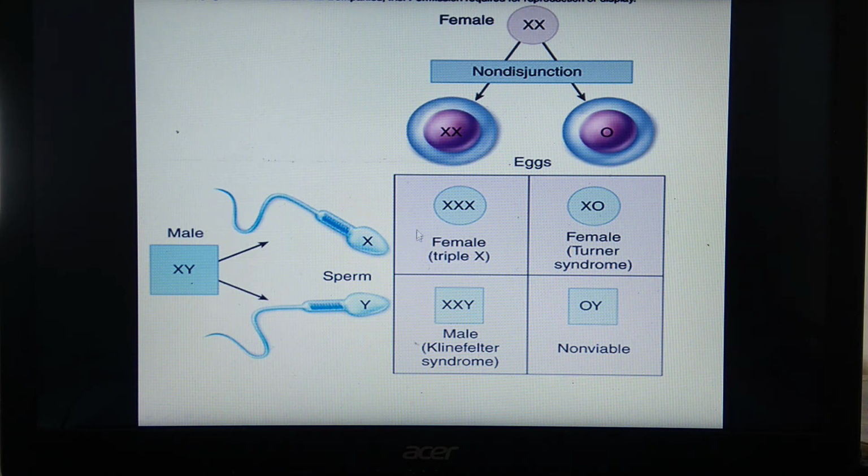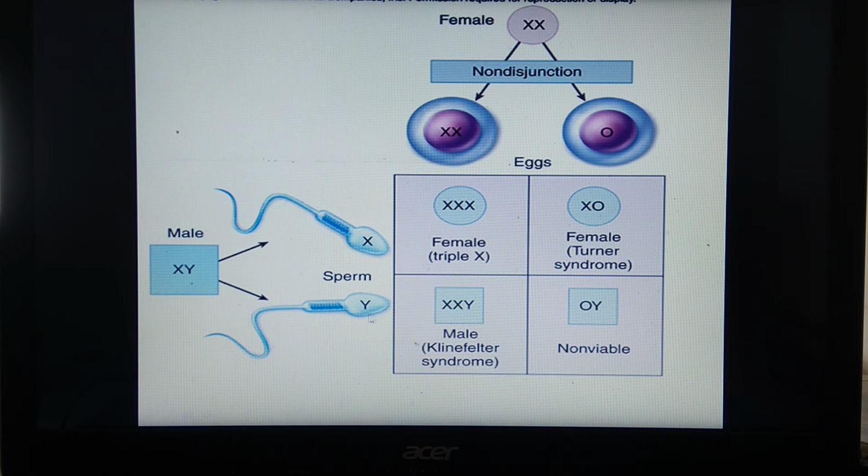This type of genotype is for a female having triple X. When this X fuses with the ovum where the sex chromosome is not present, the condition is X0. As we have seen, this is Turner's syndrome. That means one of the sex chromosomes is not present, only one sex chromosome X is seen here.